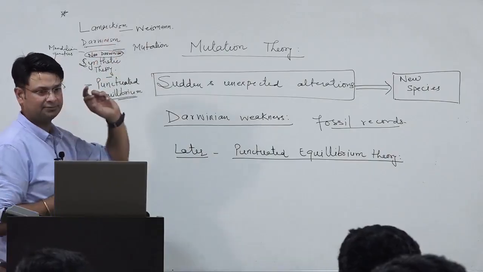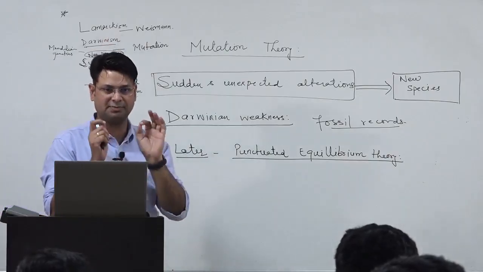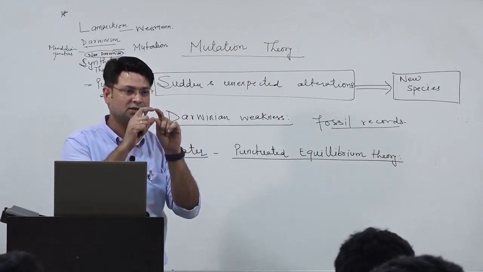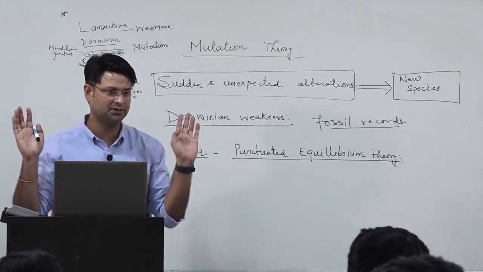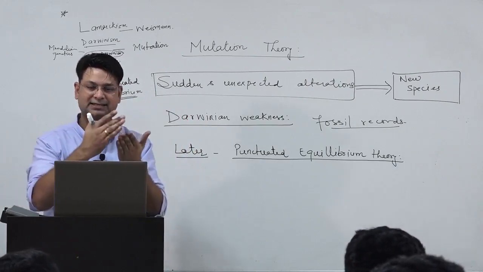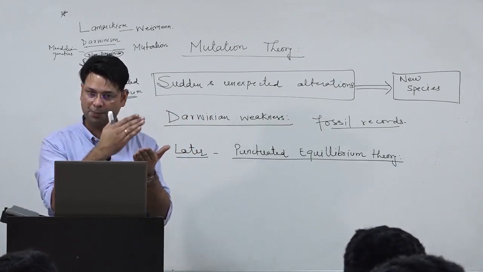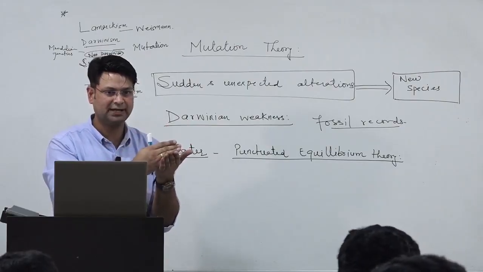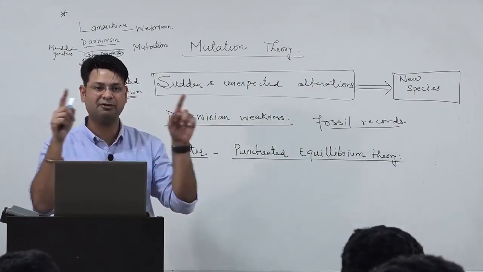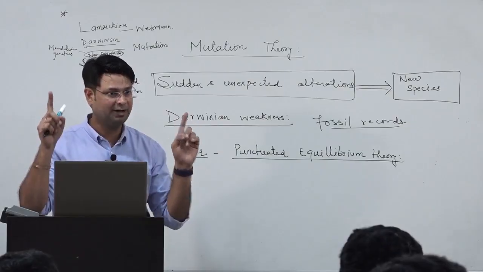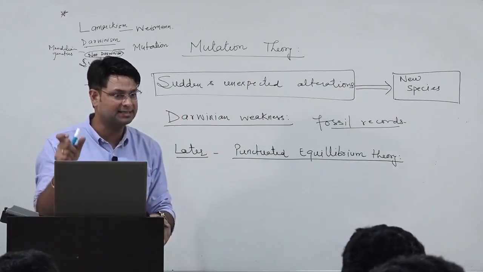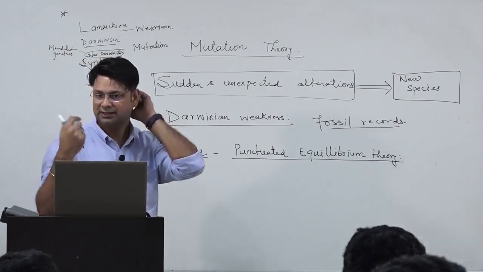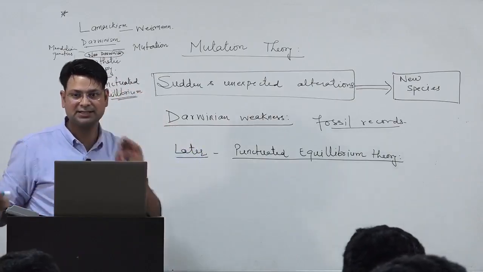Later on Darwinism came. Darwin gave a much better scientific explanation. What was that? That there is prodigality of overproduction. Then he says that there is competition. There are variations, and the variation can be favorable or unfavorable. The favorable variations are accepted and the unfavorable ones will be discontinued.